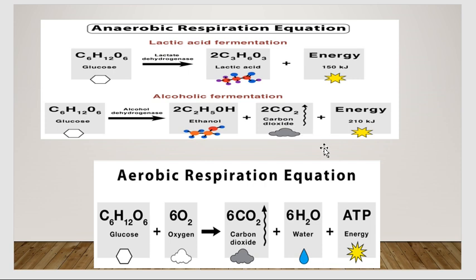And next is the aerobic respiration equation. Now in anaerobic and aerobic respiration, we have common points like glucose, oxygen and carbon dioxide, right? Oxygen is a part of the glucose. Whereas in aerobic respiration it has different parts like glucose, oxygen, carbon dioxide and water, which convert to energy.